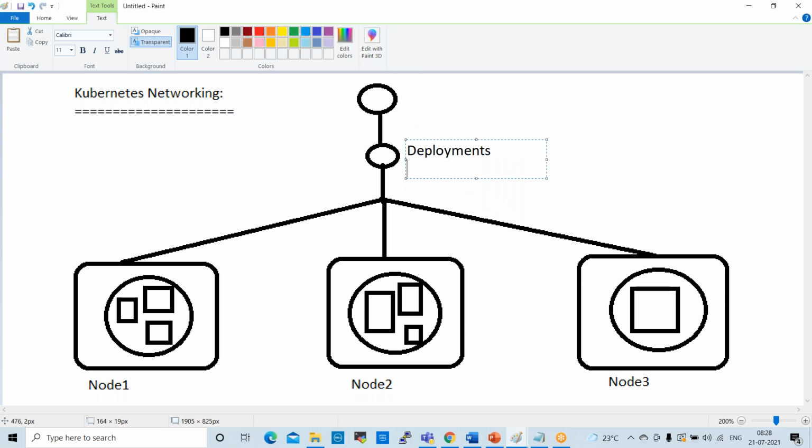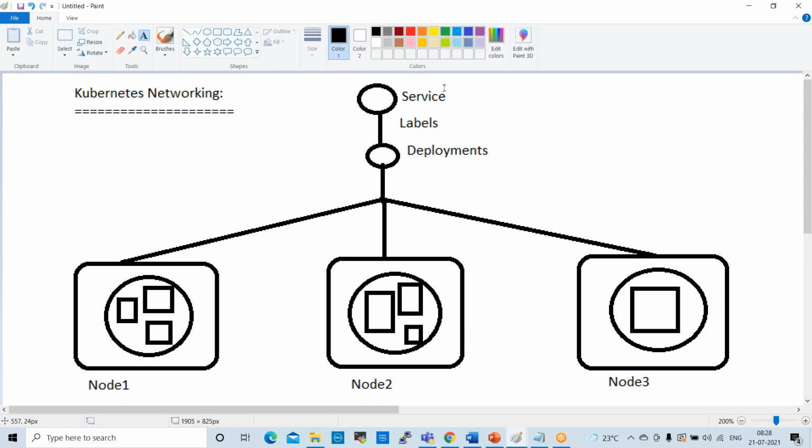On top of the deployments, service will be available. Service will be maintained by the deployment. Inside of the service, some labels we also configure. Service will depend on deployments. Deployments will happen on node servers in the network. Fine. Next one is pod. One by one we are going through these components.